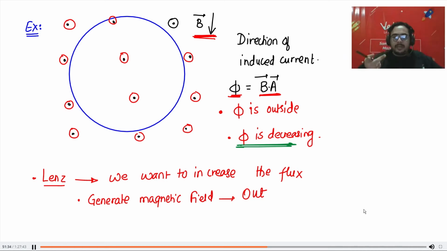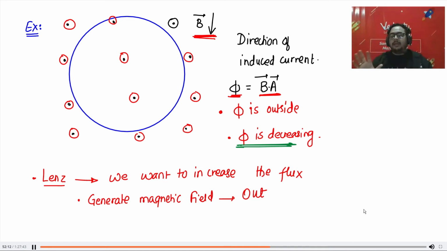Increase it, क्योंकि आपको उल्टा करना है. Now you have to reverse it. अब उल्टा करना है. So because it is decreasing, I want to increase it. So in which direction should you generate magnetic field if you want to increase the flux? Can you tell me, Srishti? Already the flux is outside and you want to increase it. So you should apply magnetic field in which direction? Outward. Great, Srishti.